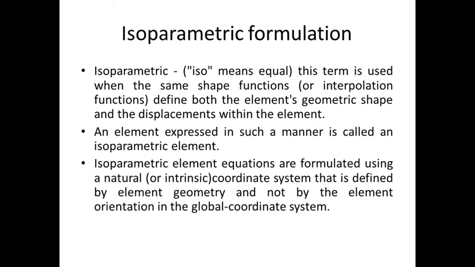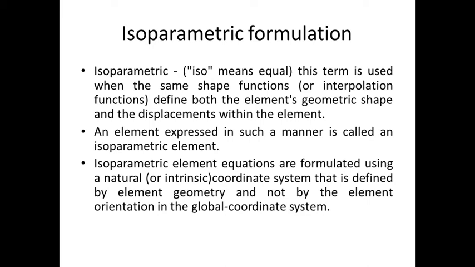Isoparametric. What is meant by isoparametric? Iso means equal. This term is used when the shape function, which you already know about, defines both the element geometric shape and the displacement within the element. An element expressed in such a manner is called an isoparametric element.